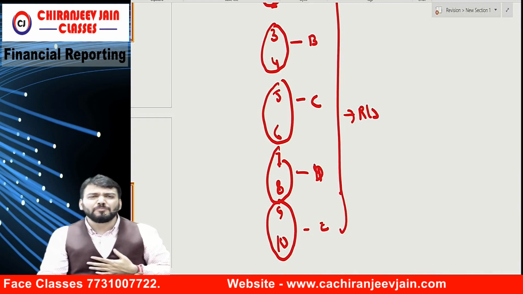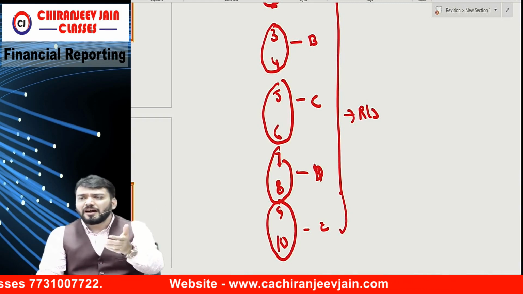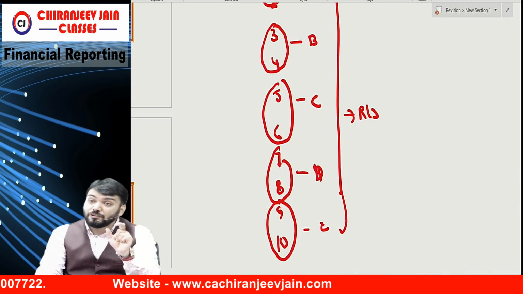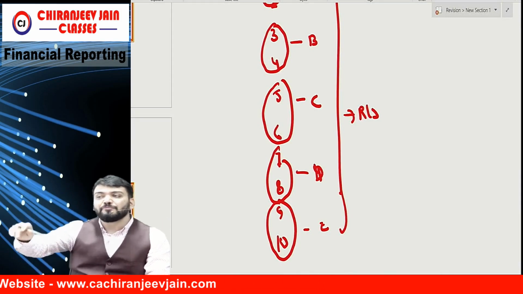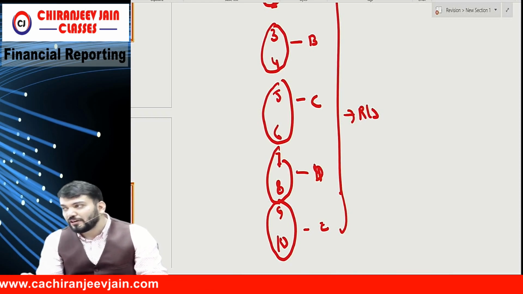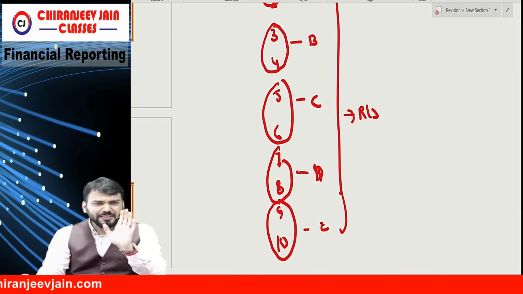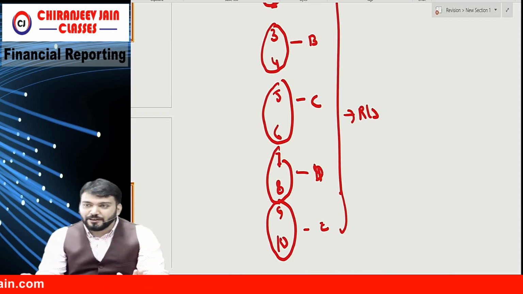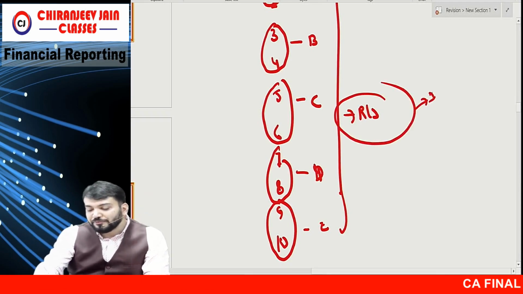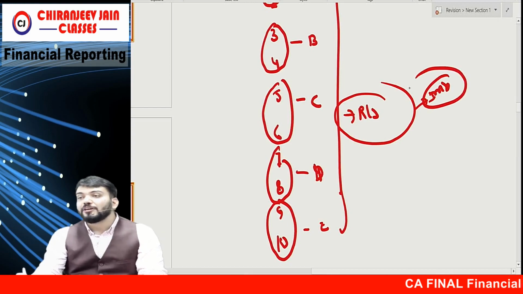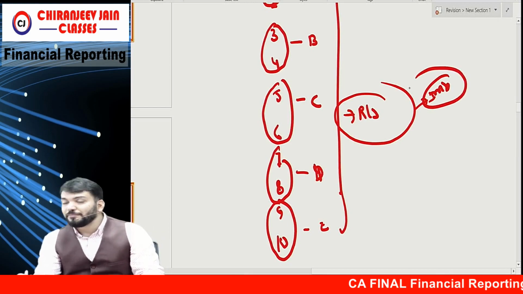So it is not possible to disclose the information about 100 operating segments. So we only need to find out the reportable operating segments, and for that some information needs to be disclosed. Are you getting what I am saying? Reportable segment is very important from the examination point of view, that is, identify the reportable segment.